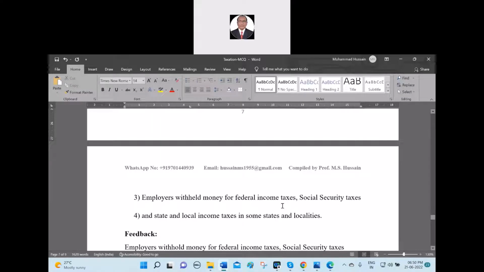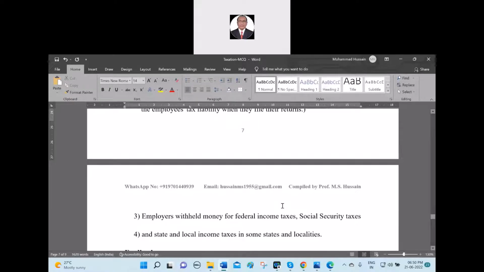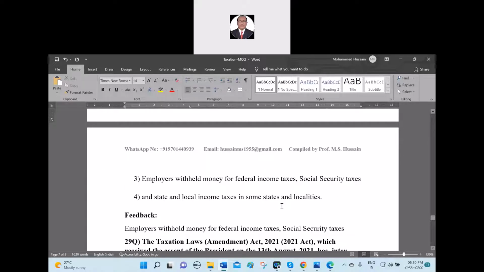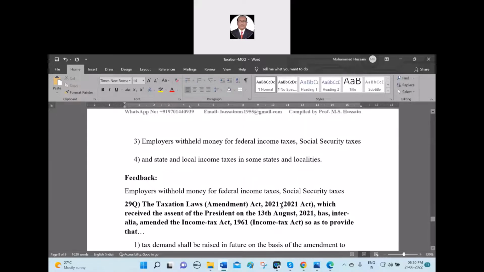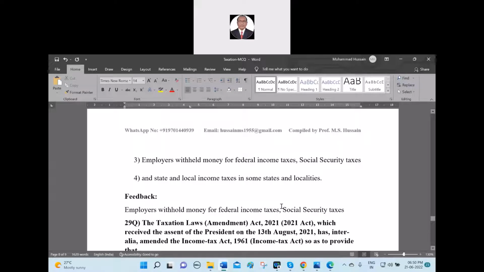Number 3, yes, it is employers withhold. Actually, it is withhold, not withheld. So number 3 is the relevant answer here. Employers withhold money for federal income taxes, social security. And number 4 is very much relevant. So employers withhold money for federal income taxes or social security taxes. That will be the right answer for question 28.